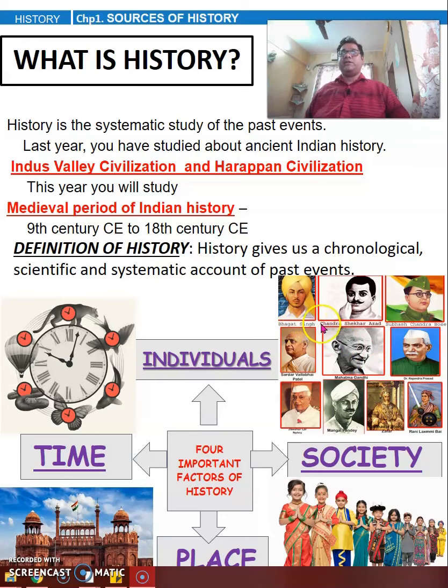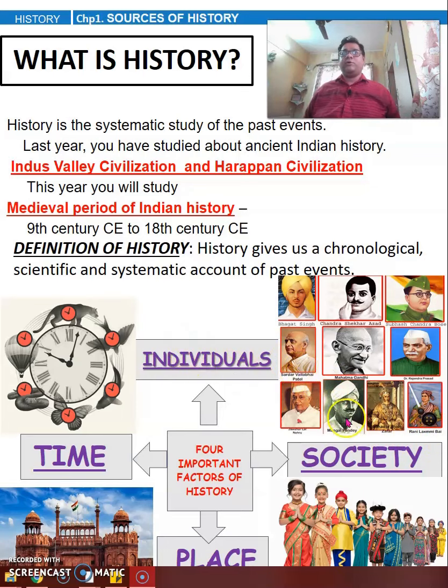For example, Bhagat Singh, Chandrasekhar Azad, Subhash Chandra Bose, Sardar Vallabhbhai Patel, Mahatma Gandhi, Dr. Rajendra Prasad, Jawaharlal Nehru, Mangal Pandey, Bahadur Shah Zafar, Rani Lakshmibai. This is about the individuals.